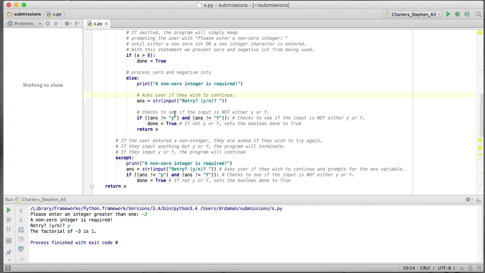And down here it says, check to see if the input is not either Y or yes. This logic is kind of a reverse logic, and I've seen this used. In fact, I've given examples of this in the past. Let's use a positive type of logic.